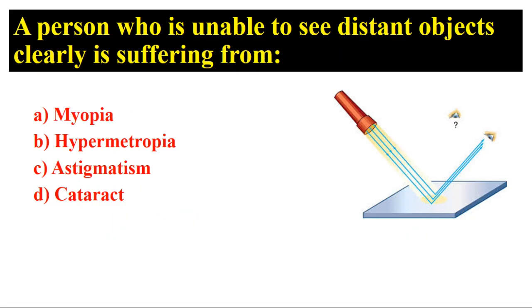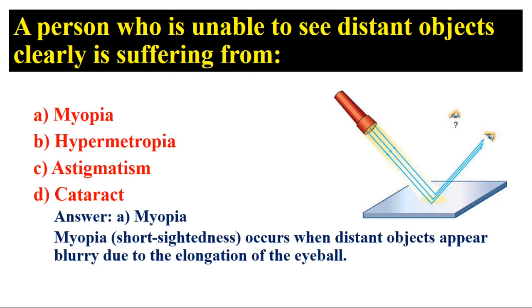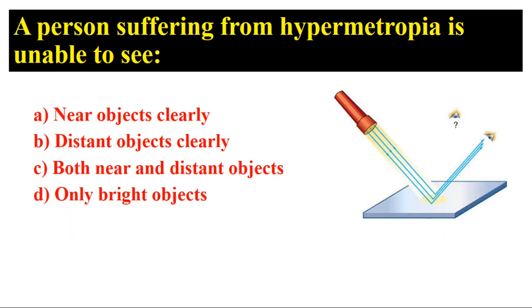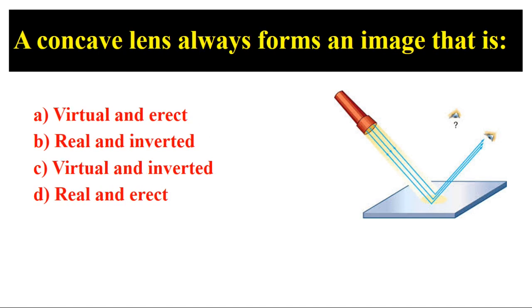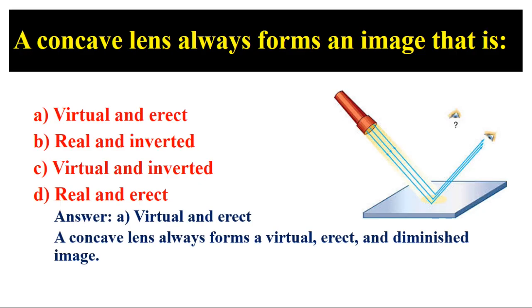A person who is unable to see distant objects clearly is suffering from Answer: A. Myopia. Myopia, short-sightedness, occurs when distant objects appear blurry due to the elongation of the eyeball. A person suffering from hypermetropia is unable to see Answer: A. Near objects clearly. Hypermetropia, long-sightedness, occurs when the eyeball is too short, causing difficulty in seeing nearby objects. A concave lens always forms an image that is Answer: A. Virtual and erect. A concave lens always forms a virtual, erect, and diminished image.